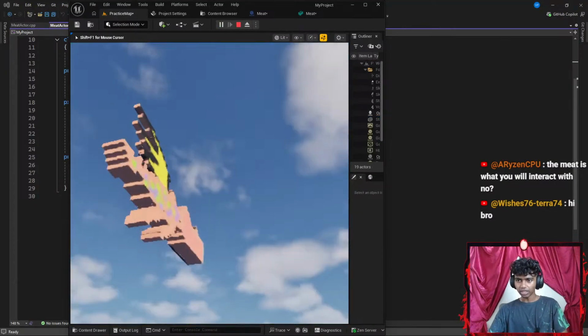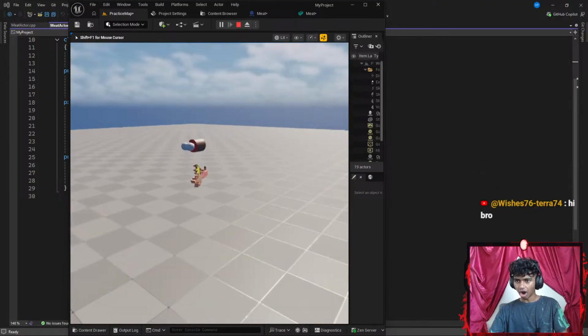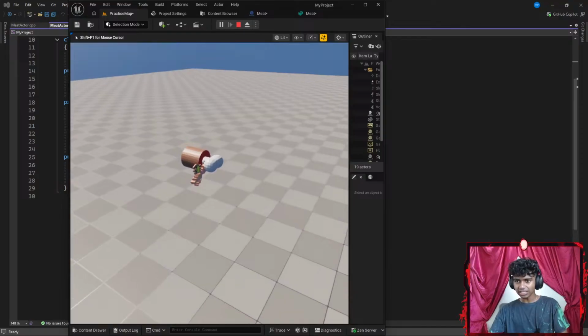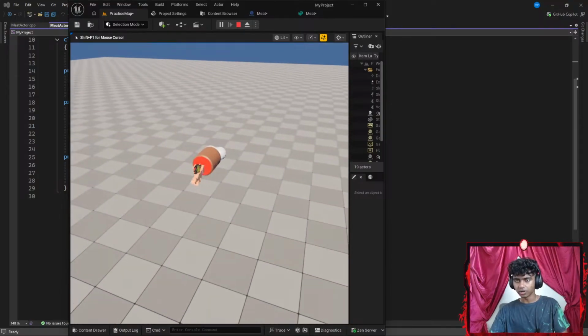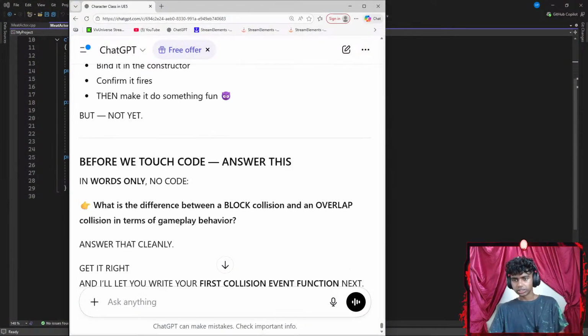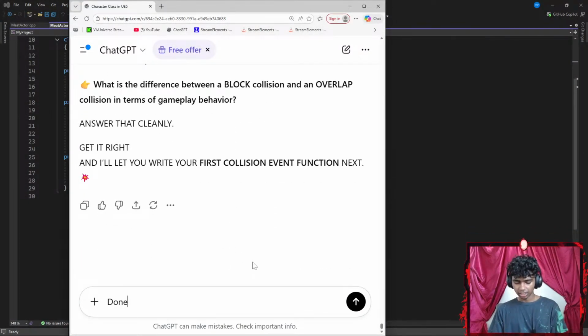Let's run the code real quick. So wait, should I just do it with the object that I have to interact with? Because I can still interact with both. I can still collide, so the collision still works here. That's it. Let's escape it. Okay, let's go up here, scroll down, and say something like done adding those changes.